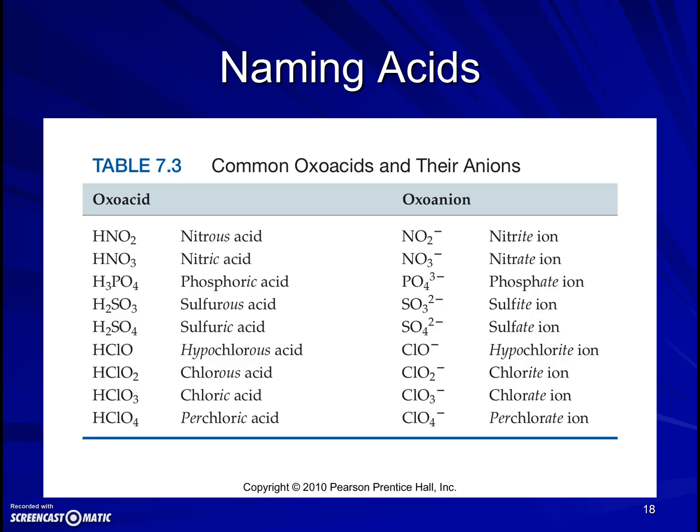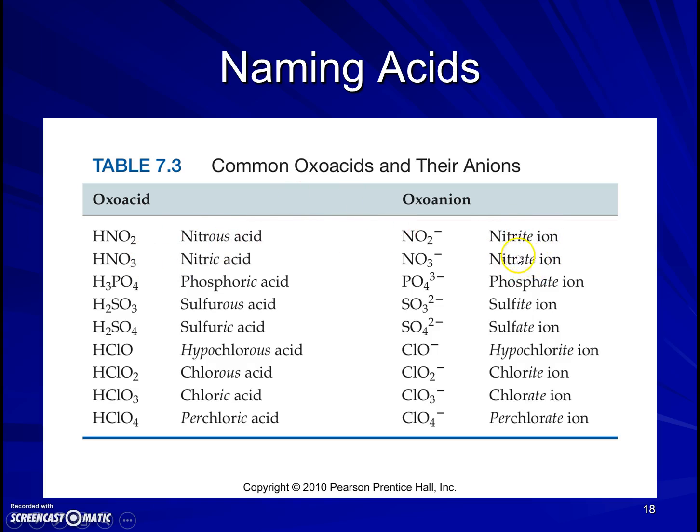When we're naming acids, we talked earlier about naming ionic compounds and covalent compounds. The name of an acid depends on what ion the acid is made from. For example, HNO2 is an acid that is based off of H+ and nitrite ion. When an ion name ends in "ite," the acid of that ion is called nitrous acid. It has an OUS in its name.